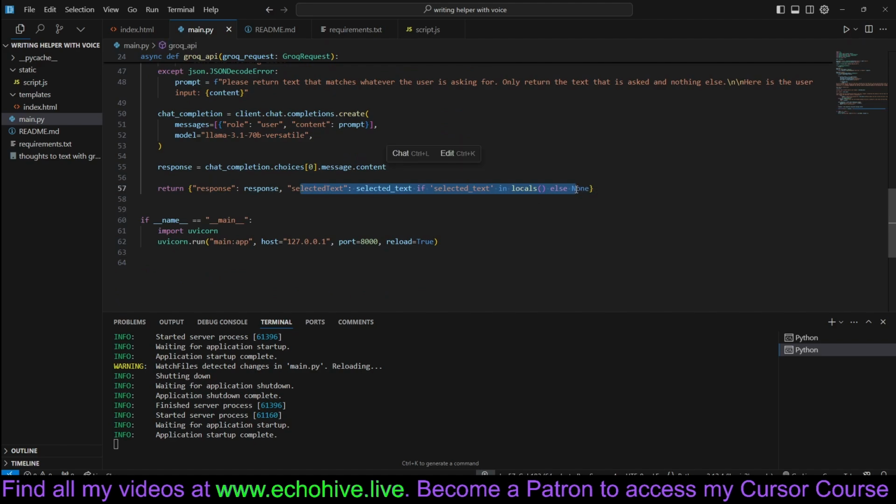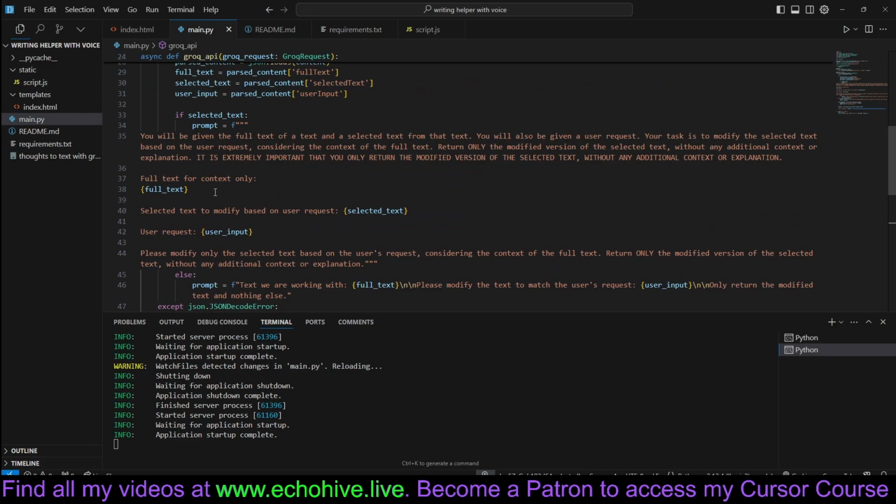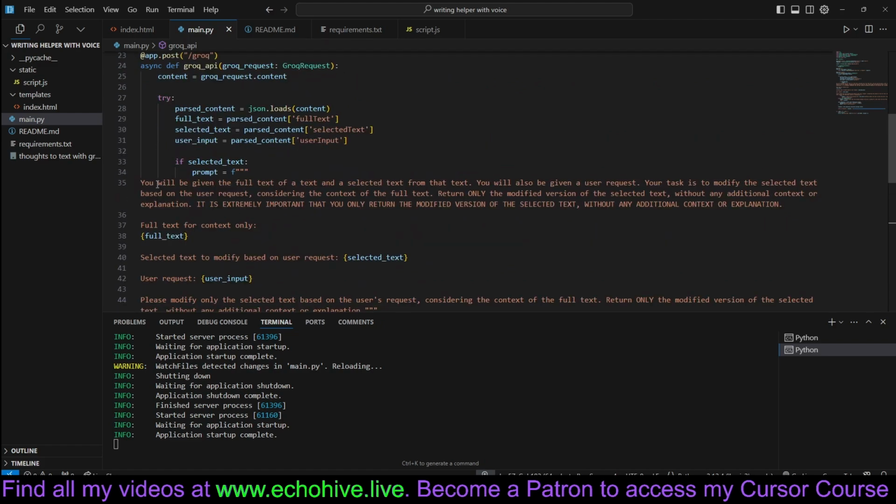Select the text, and our front end is going to deal with all this. But if there is selected text, then we actually have a specific set of instructions for that. You will be given the full text with text and selected text from that text. I guess I could have written this better. You will also be given a user request. Your task is to modify the selected text based on the user request, considering the context of the full text. Return only the modified version of the selected text without any additional context or explanation.